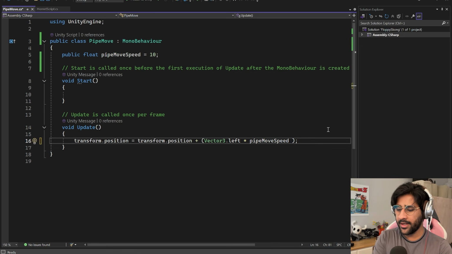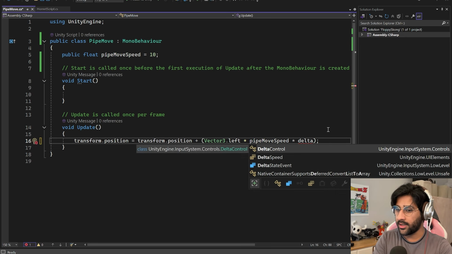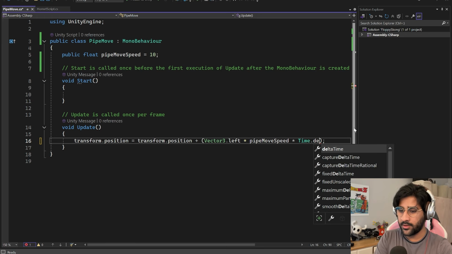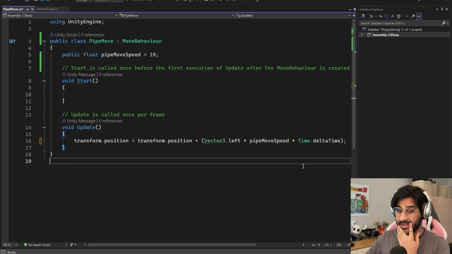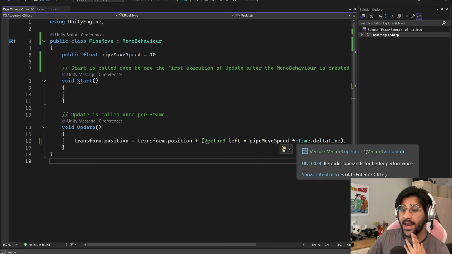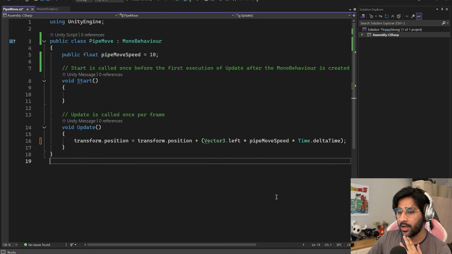So apparently we can fix it by multiplying it by another value called delta. Is it called delta time? It is. It's called Time.deltaTime. So for some reason this fixes the thing. I'm not really sure why. I think it's taking into account your actual ticking of the clock instead of just your frame rate, which stabilizes the whole thing. Someone smarter than me, please explain to me why that works, but apparently it's supposed to.